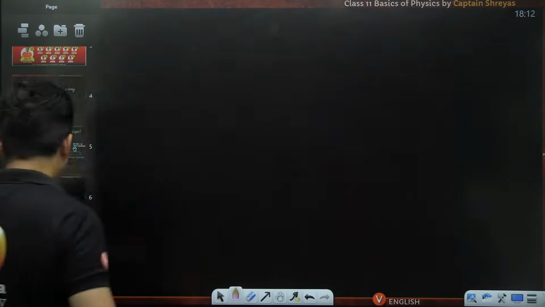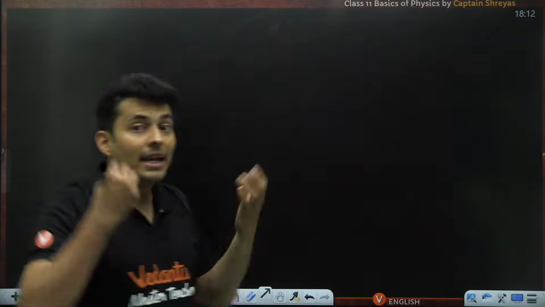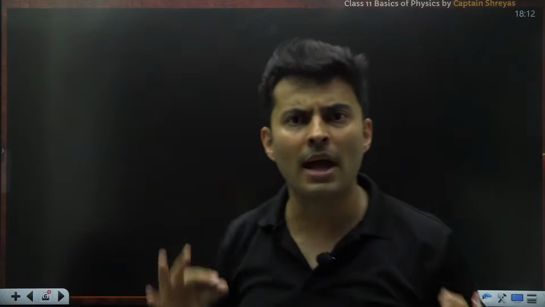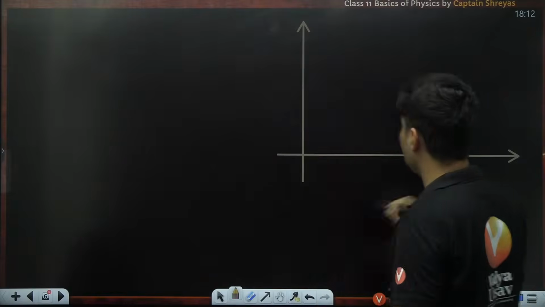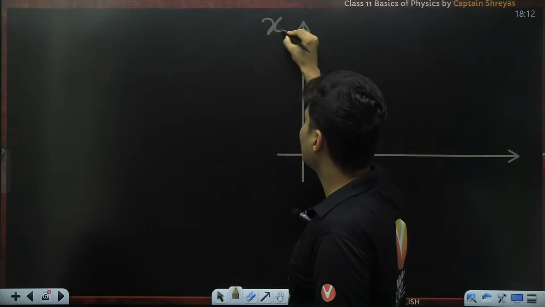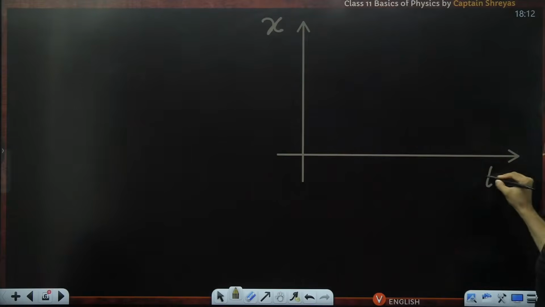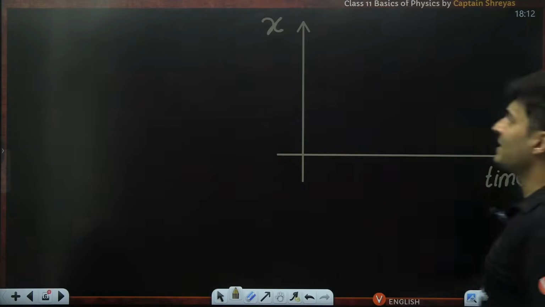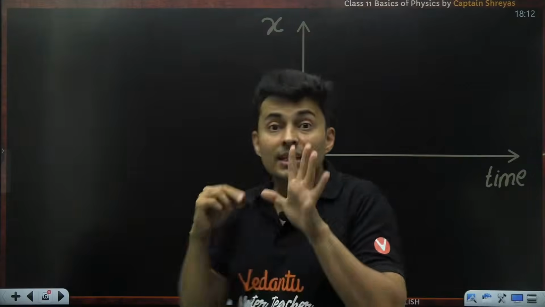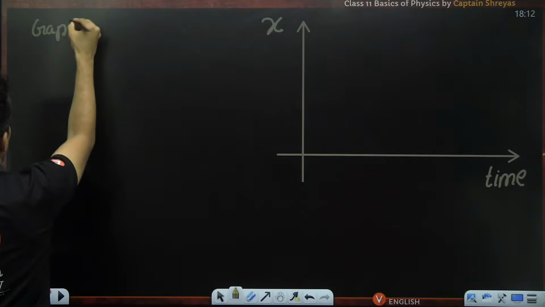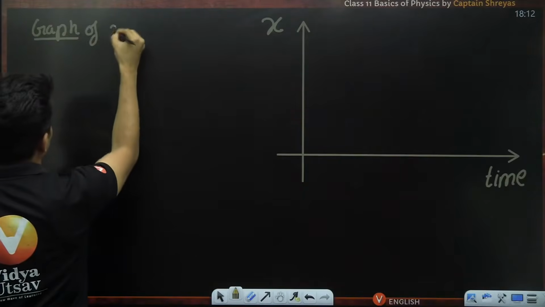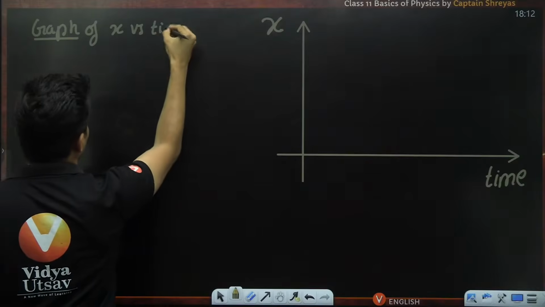Okay, sir. Now, what if I tell you the position in a graph manner? Yes, I can tell you the position in a graph manner also. Sir, how, sir? Can you tell me the position in the graph manner? Observe this carefully. Let's say this is the x coordinate. Let's say this is the time. Let's say this is position versus time. This is a graph of position versus time.